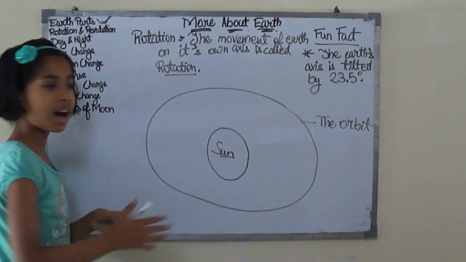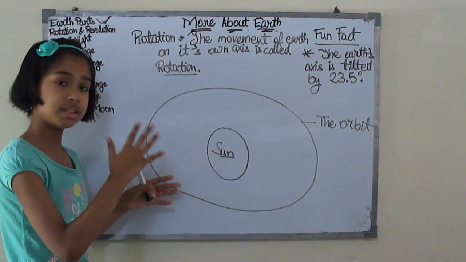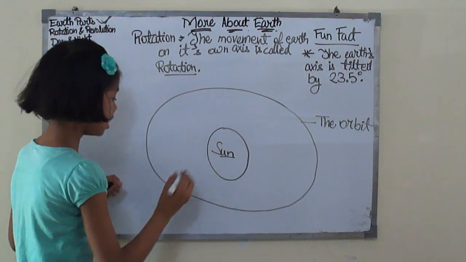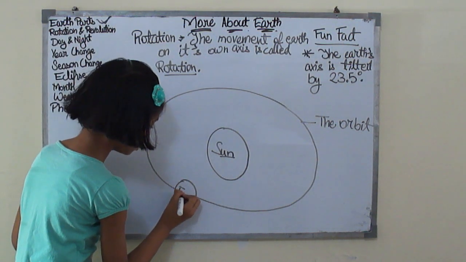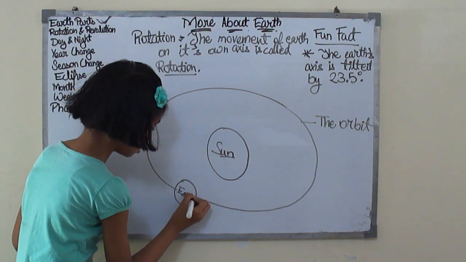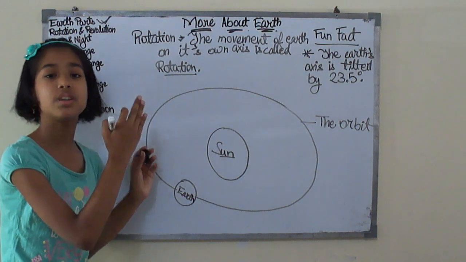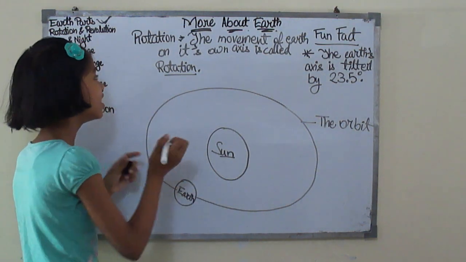So this path is called the orbit, and in the orbit the Earth revolves around the Sun. And this is the Earth, and the movement of the Earth on its orbit around the Sun is called